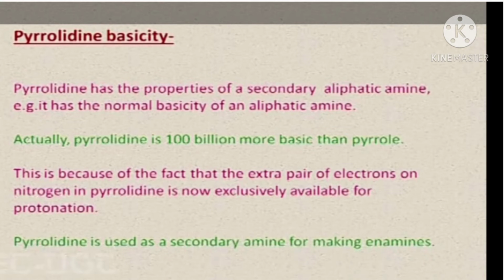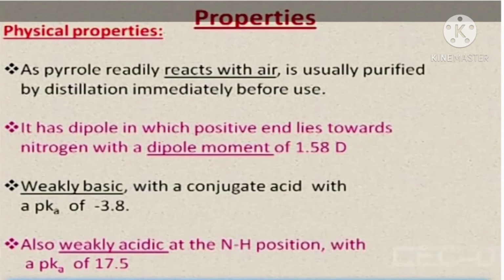But actually pyrrolidine is 100 billion times more basic than pyrrole, because in pyrrolidine the extra pair of electrons is present for protonation. And pyrrolidine is used as a secondary amine for formation of enamines.